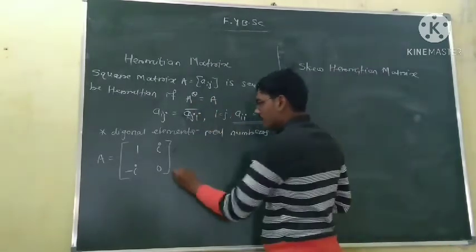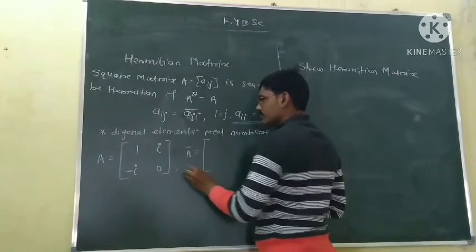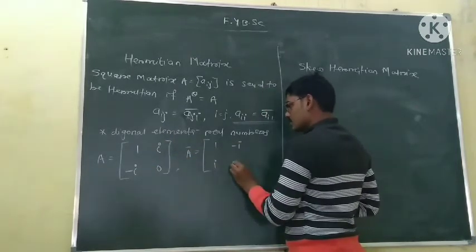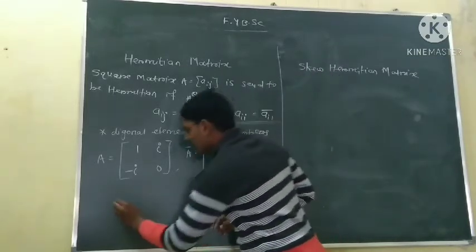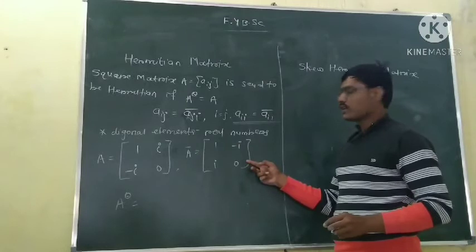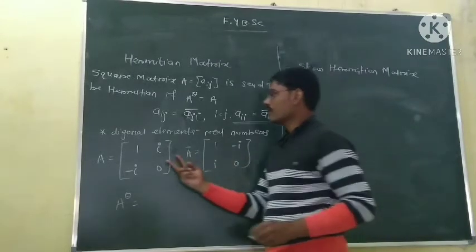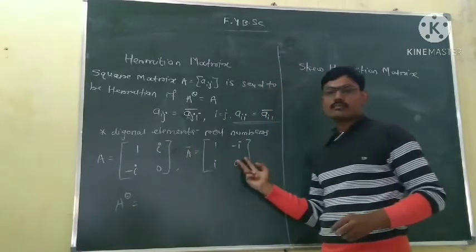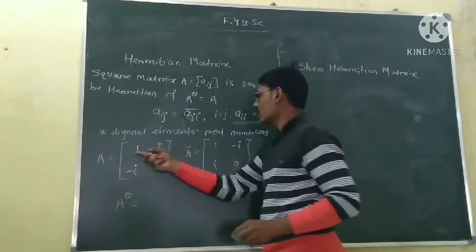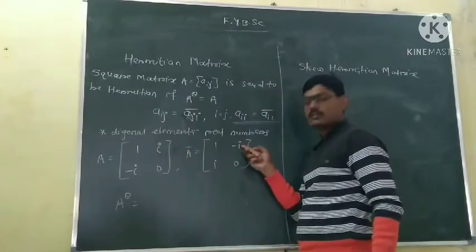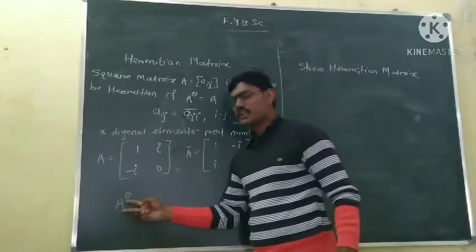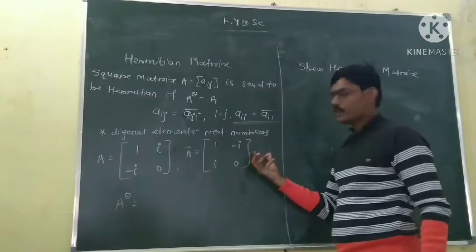We will check here. Now this is A, so first we take the conjugate. Sorry, I have taken the transpose by mistake; we have to take only the conjugate first.